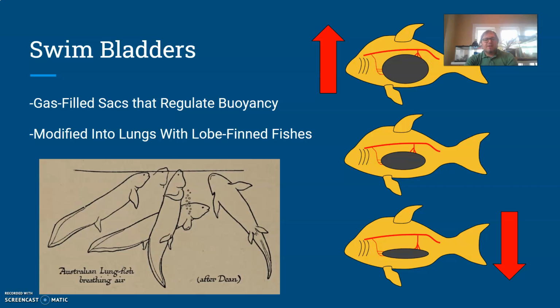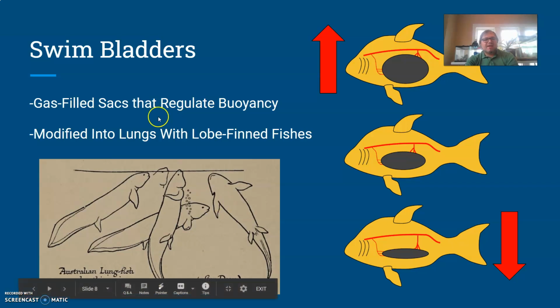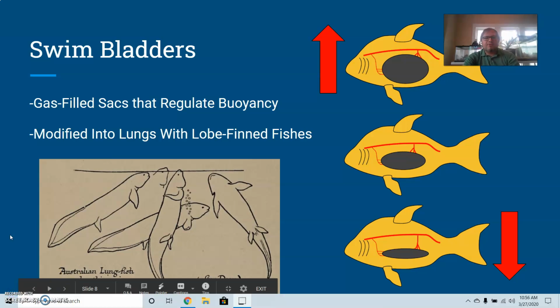Here, when we talk again about swim bladders, this is what we were talking about in terms of buoyancy with this group. So these are gas-filled sacs that regulate buoyancy. The principle on the way that these air sacs work seems pretty straightforward. If they inflate it with gas, they'll move up higher in the water column. If they reduce the amount of gas, they will move lower into the water column. That's just how that organ functions. Like we already talked about, they've been modified into lungs with lobe-fin fishes. So they use them when they breach the surface of the water to draw air in to get their oxygen.